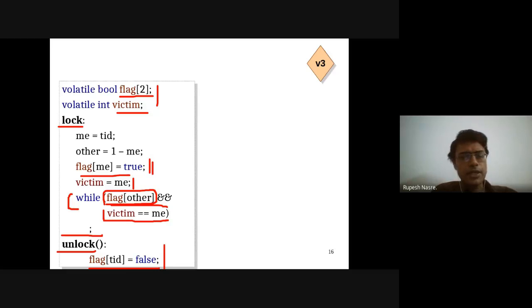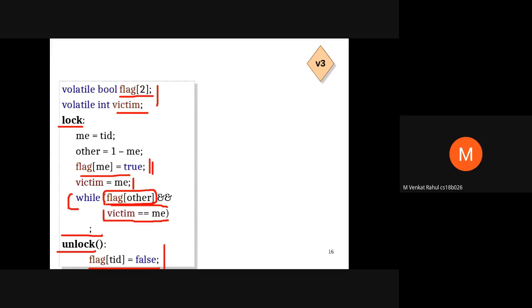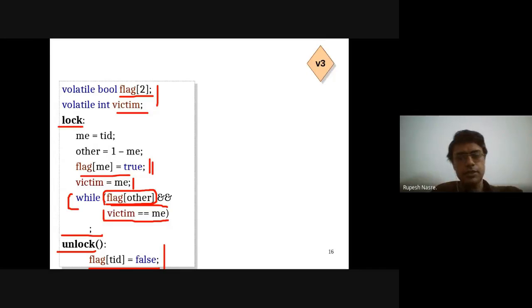Right? Anybody sees any issues with this code? Sanket is asking, is volatile a keyword? Yes, it's a keyword in C language, as well as C++, as well as CUDA. Sir, this has the same limitation as Peterson solution, right? That it's only available for 2 threads. Yes, that is correct. So what Venkat as well as Rahul have indicated is that this is same as Peterson's algorithm. So that seems to be correct.